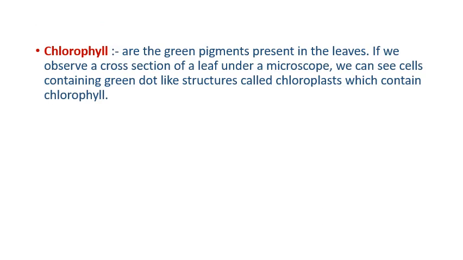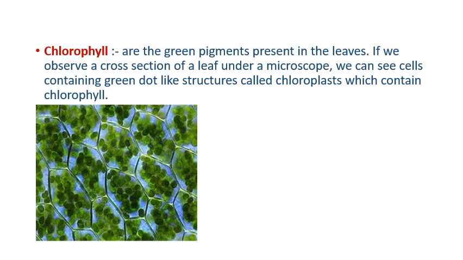Now let us try to understand about chlorophyll. I already told you these are the green pigments. You can see in this picture, these are present in the leaves. If you take a cross section of a leaf under a microscope, we can see it contains green dot-like structures.